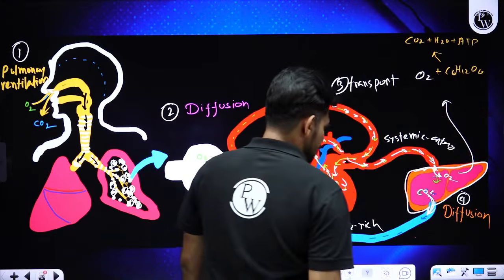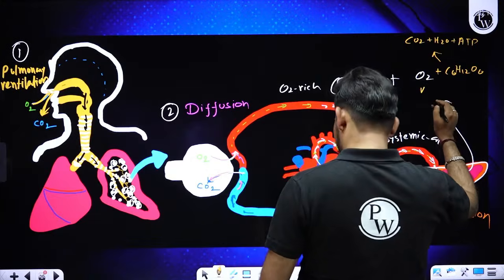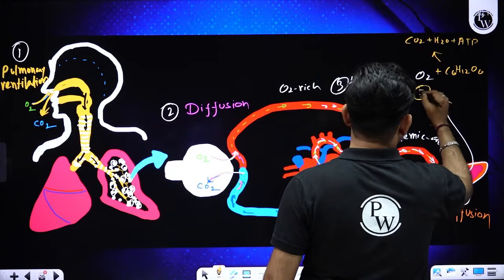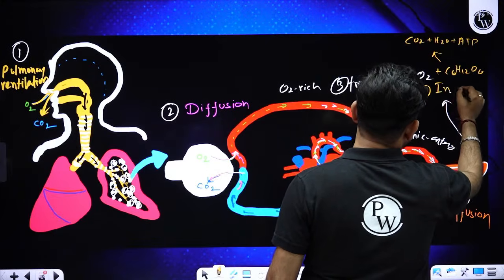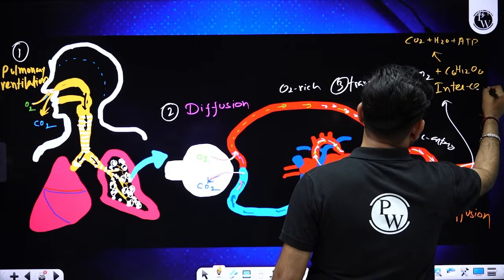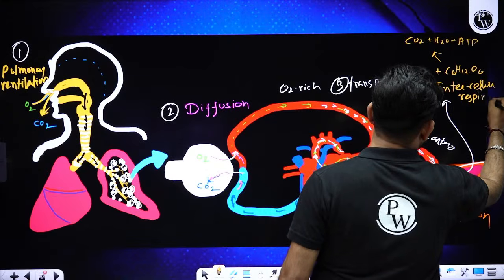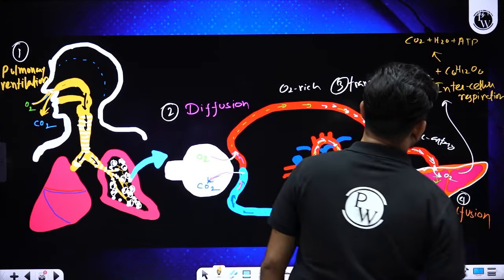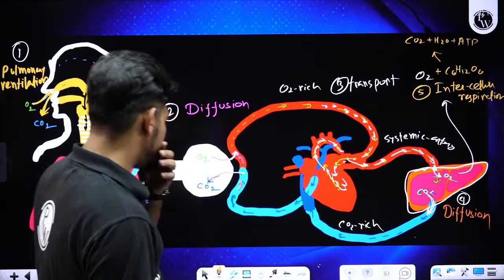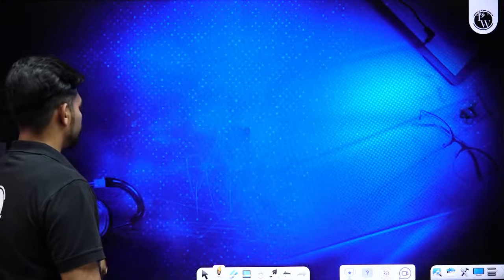So the fifth phase of respiration is intracellular respiration, or the utilization of oxygen by the cell.